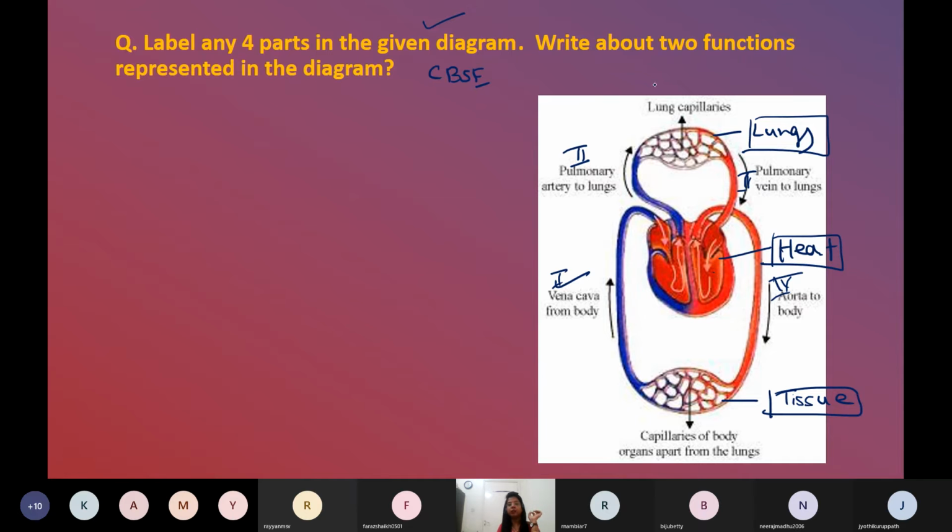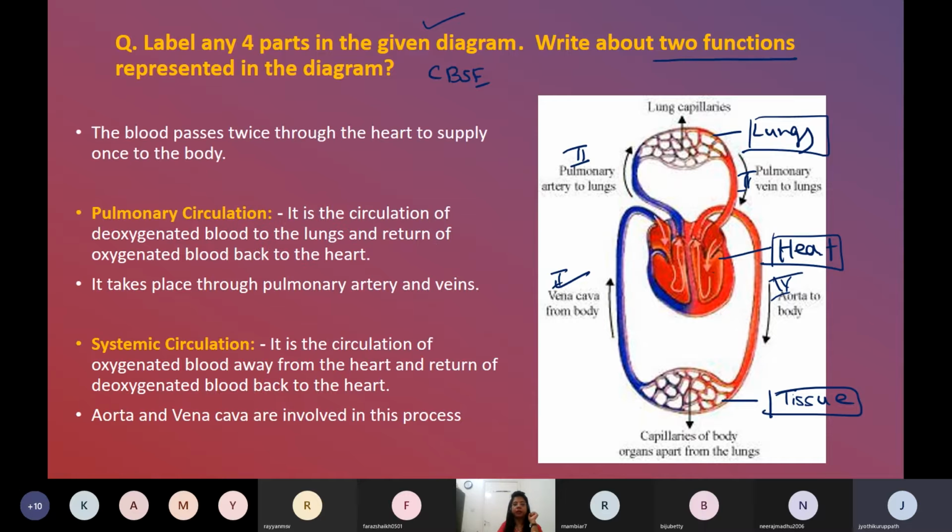Write about 2 functions represented in this diagram. Now, can you tell me what are the 2 functions represented? Vena cava carries the deoxygenated blood from the entire body to the heart. The pulmonary artery then pumps this deoxygenated blood. Can we write, instead of those statements, that in this picture pulmonary and systemic circulation is represented? Yes, ma'am. And can we explain that pulmonary and systemic circulation?